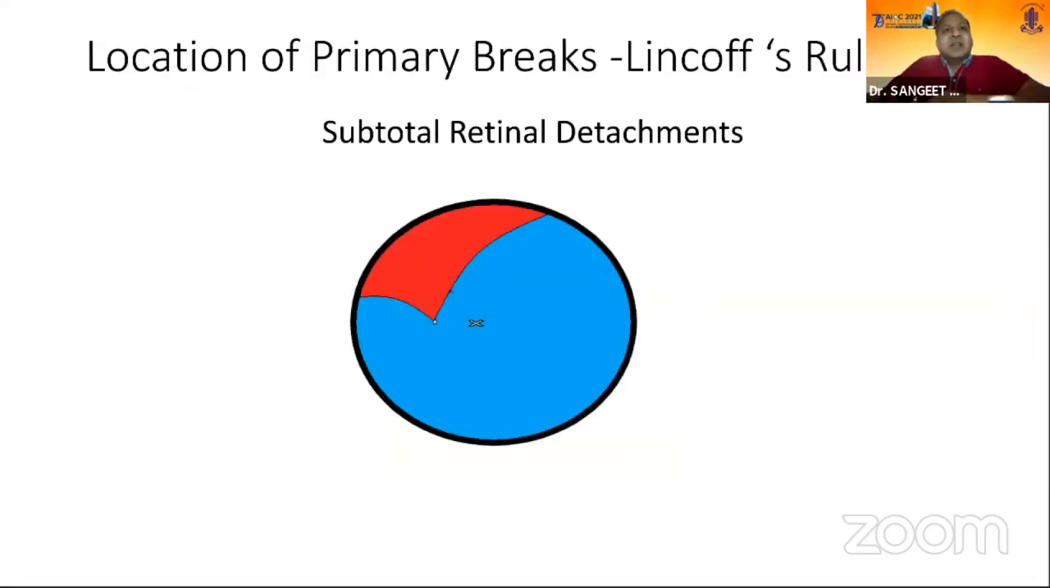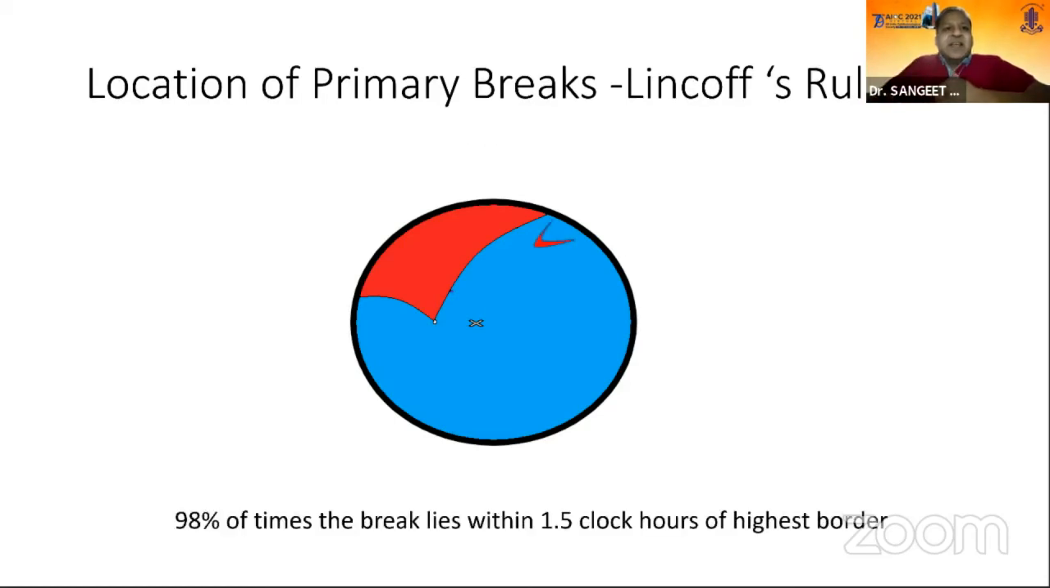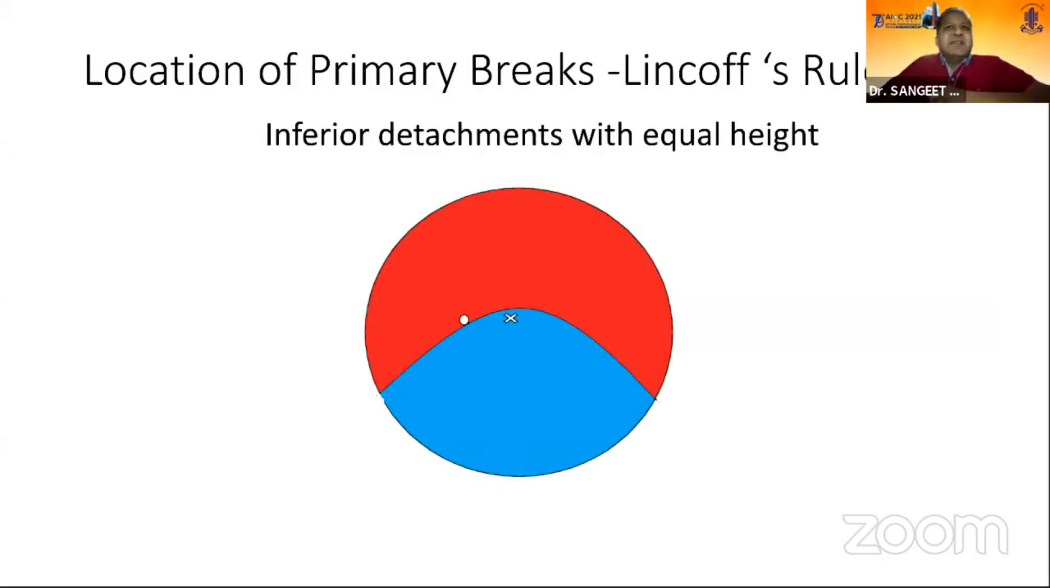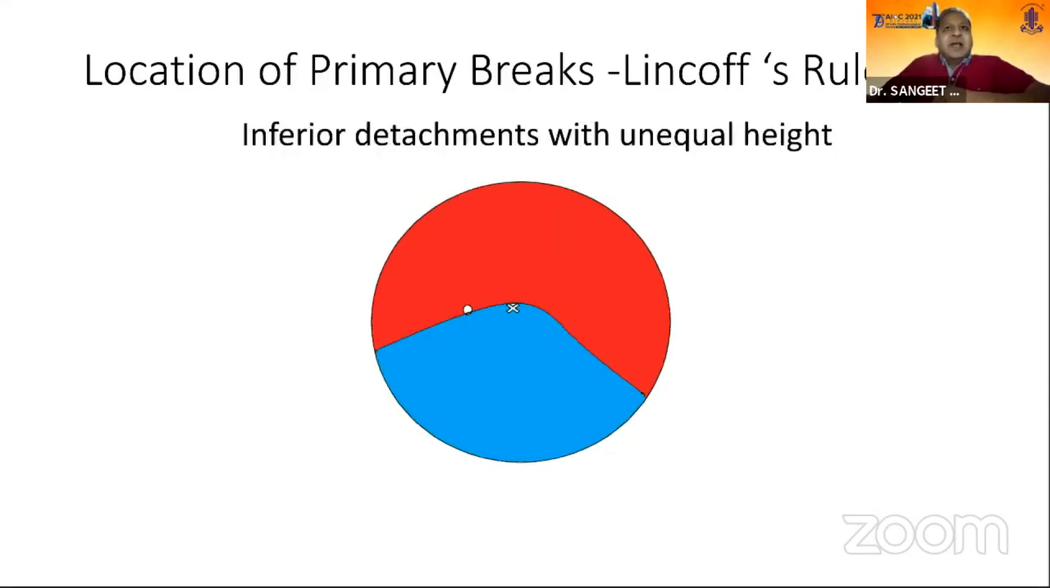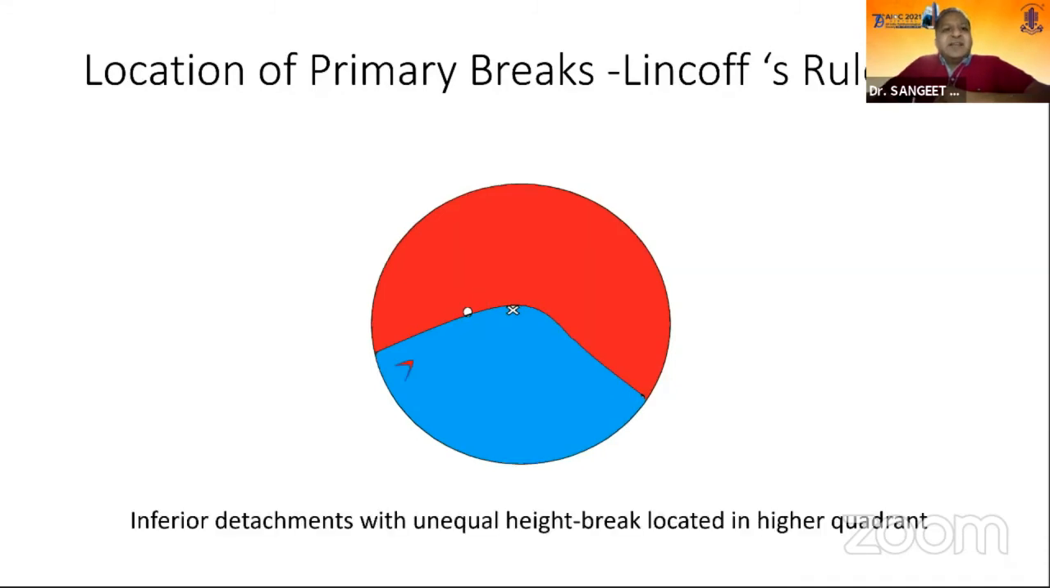Now coming to identifying the location of primary breaks, this is according to Lincoff's rules. You see this is a subtotal retinal detachment, and what Lincoff tells us is that 98% of the time the break will lie within 1.5 clock hours of the highest border. So just by looking at the configuration of the retinal detachment, you can make out where the retinal break would be. This is an inferior detachment with equal height, and the break will usually lie between 5 and 7 o'clock. And this is an inferior detachment with unequal heights, and the inferior break is located in the higher quadrant, the quadrant in which the fluid is higher.